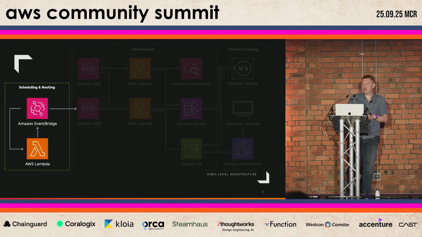So we have our scheduling components. These are the components that schedule events to be executed. We make use of a Lambda function to generate the events and have them sent to EventBridge, which routes events to the correct job handler.